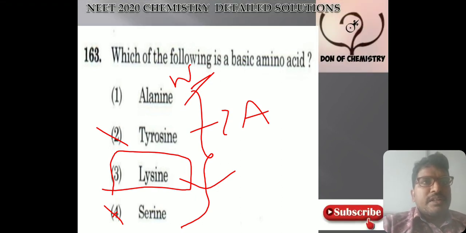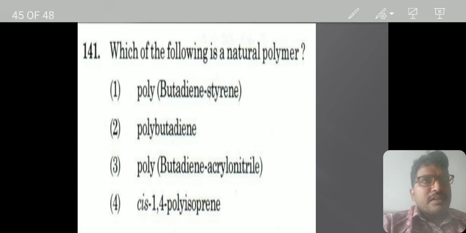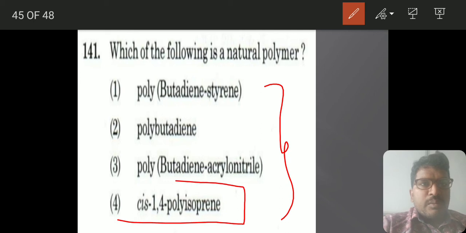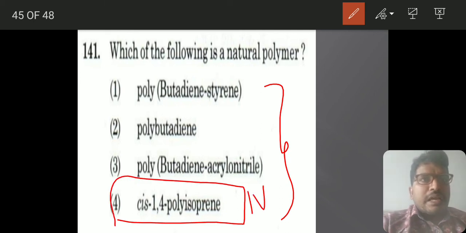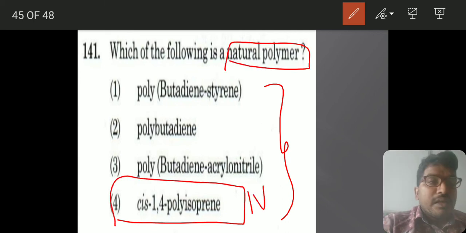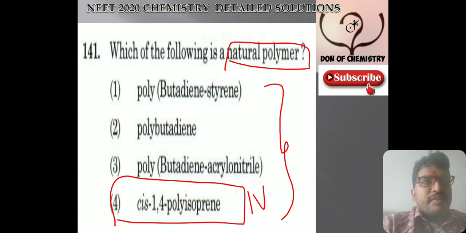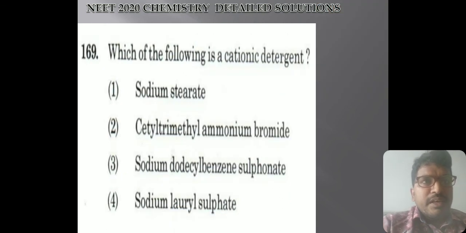Next, moving to the polymers concept. This is the direct question which we have discussed in the class also. Cis 1,4 polyisoprene is natural rubber, and if it is trans, it is gutta percha. This is a previous year NEET question also. We have discussed this there only. So be careful with this. This video is not only for those who have already passed out, but for the upcoming 2021 NEET aspirants I am explaining this, so that they will be careful about this.